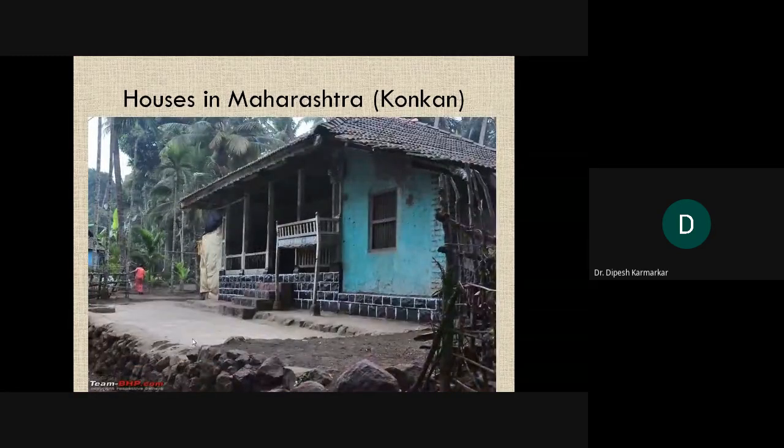These are some more examples. Okay, observe the area outside the house. You can see that the chauthara is built by stones. Stones are the ones that are available nearby. This is basalt. Okay, and you can also see that part of that angan, or the courtyard, the flooring is made of cow dung. Okay, and there also you can see two different levels of the angan, and wooden structures, and observe the walls and the roofs that are used.